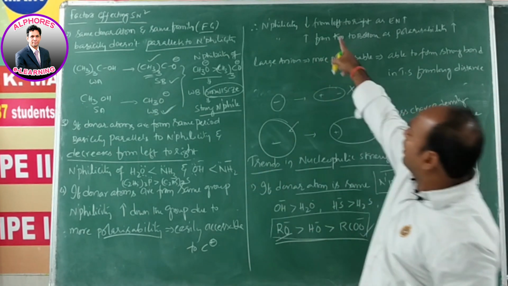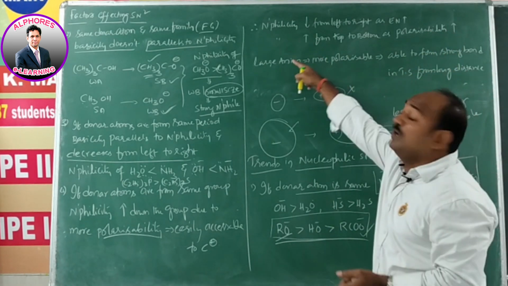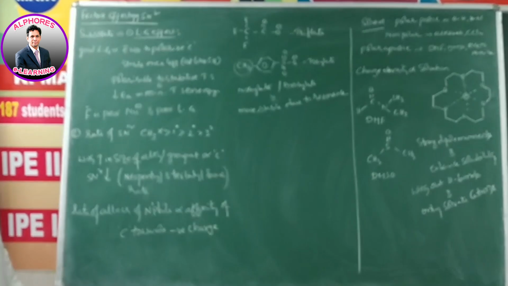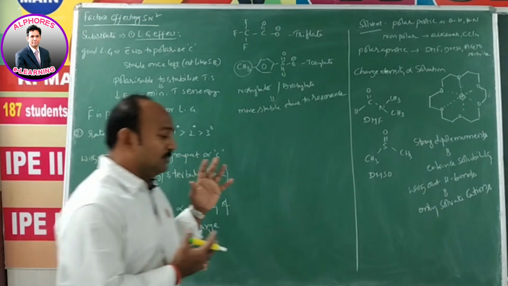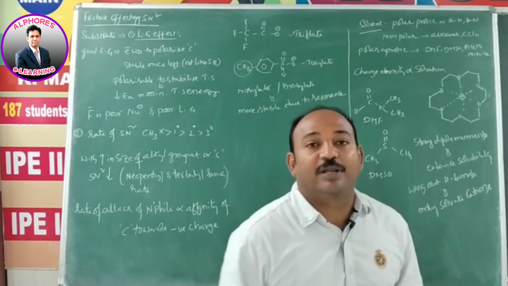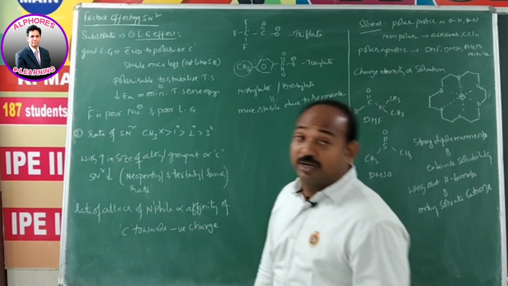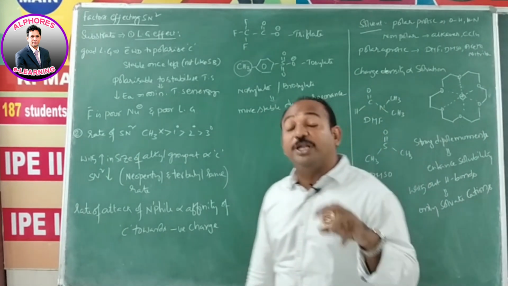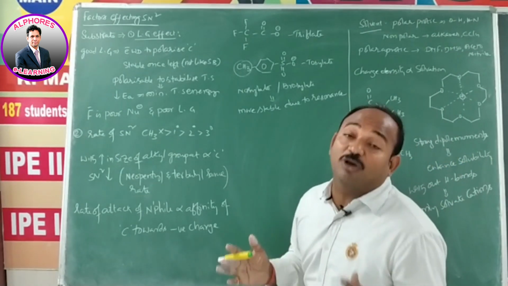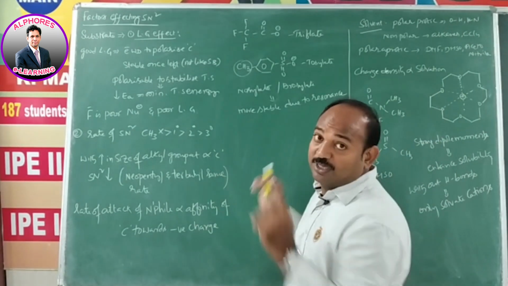Simply these 2 points we can write like this: nucleophilicity decreases from left to right as electronegativity increases, nucleophilicity increases from top to bottom as polarizability increases. So factors affecting SN2 reaction. So far we discussed that if concentration of nucleophile increases, rate of SN2 reaction increases. Similarly, if strength of nucleophile increases, rate of SN2 increases. How do you determine which one is a strong nucleophile and which one is a weak nucleophile? Why in the tertiary butoxide and methoxide case are you expecting contrary statements? All these things we discussed.